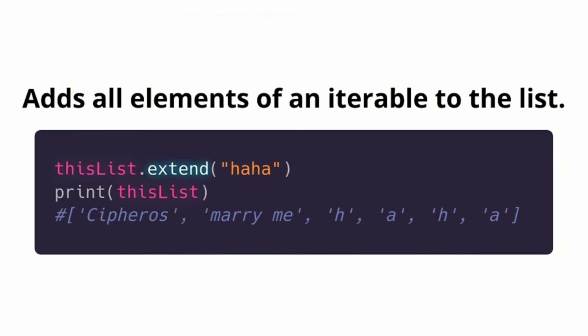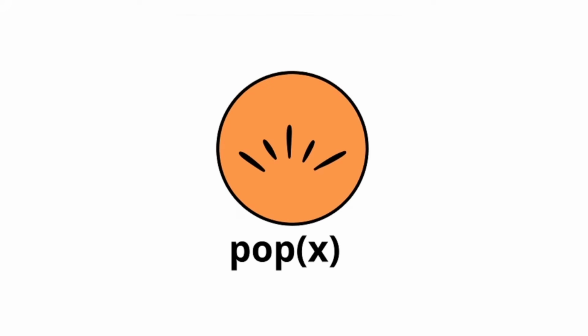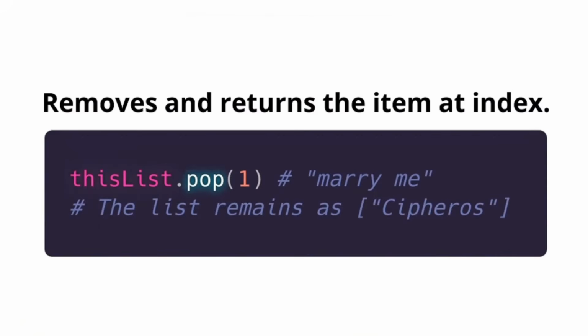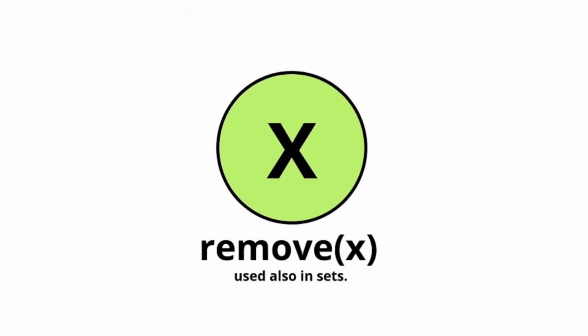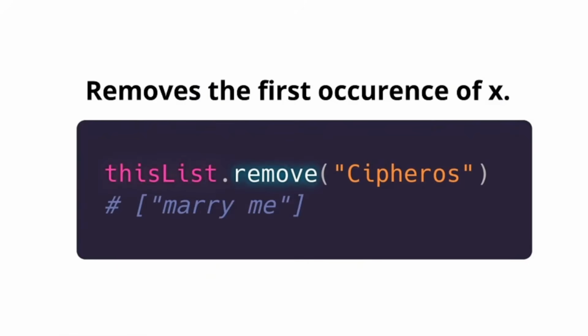Here's the relation that I explained to you, which was that, yep, strings are lists. So if you pass a string, it's taken as an iterable, and we add each character as a new element. Next, pop. What it does is just take out the element at index x. Therefore, if we print this list pop 1 on the console, Barbie will appear. About remove, which is also used in sets, by the way, this is not exclusive to lists. It removes the first occurrence of x.